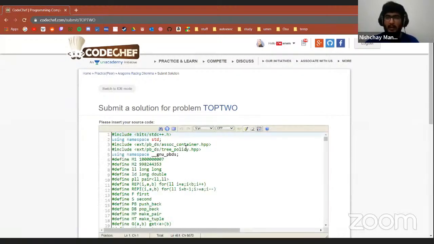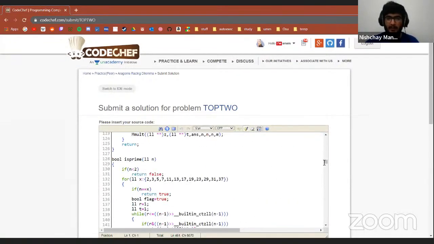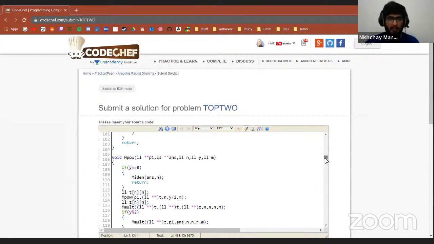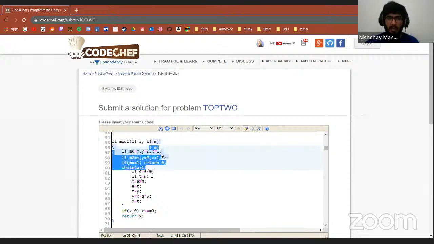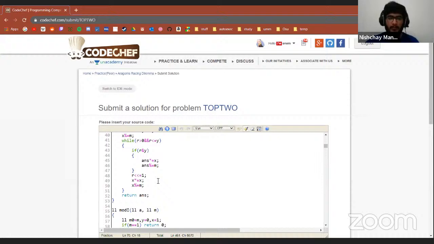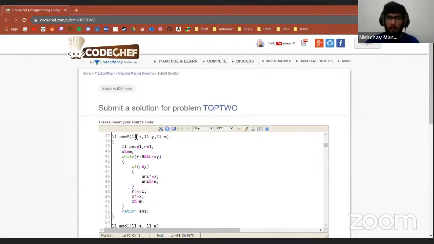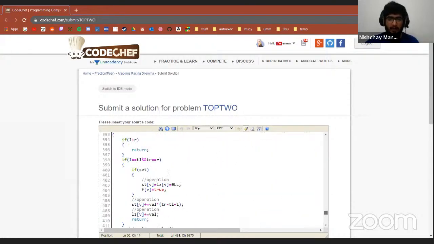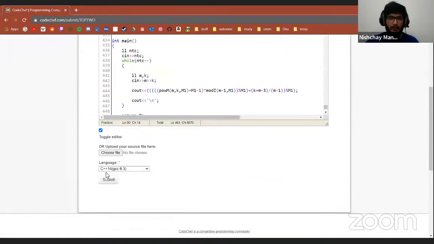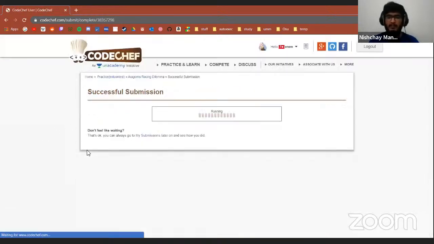I do have many functions in my standard template, but the important part is just the modular inverse, which I have implemented using the extended GCD algorithm, or you can call it Euclid's GCD algorithm. And I also have binary exponentiation or modular exponentiation, which is this, right? I am only using these two functions, and finally I'm doing the main code, right? So submit this in C++14.